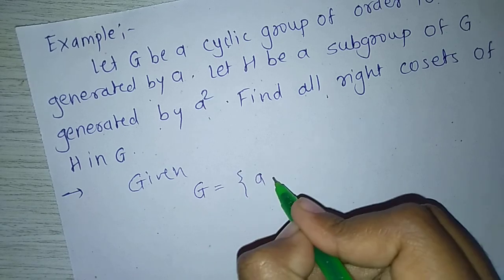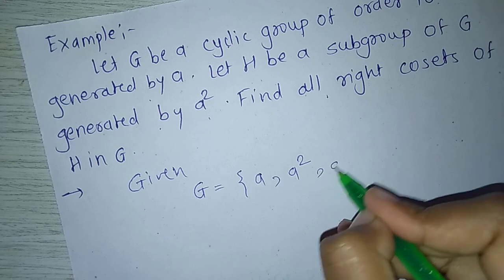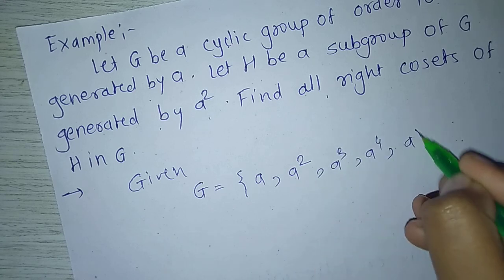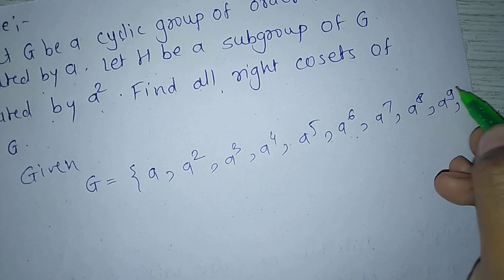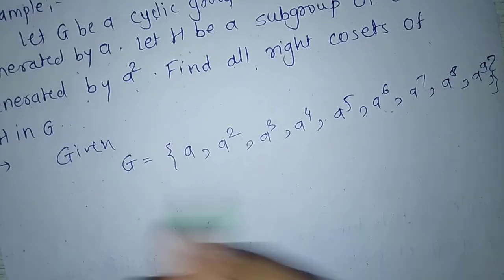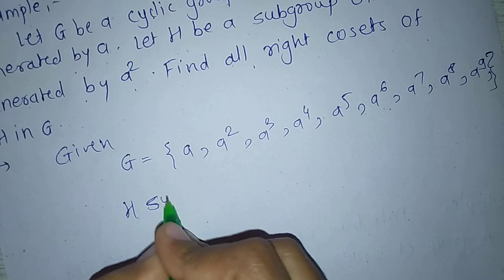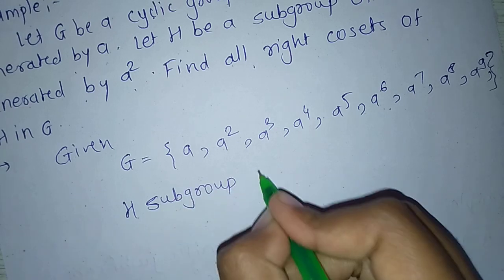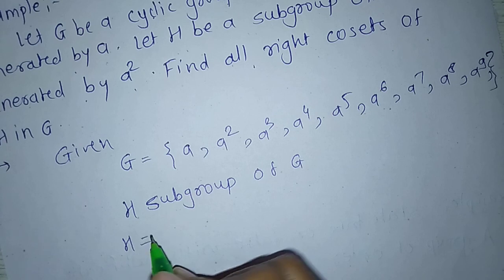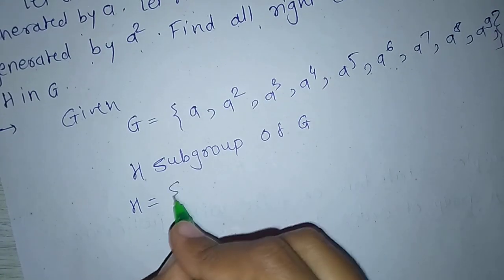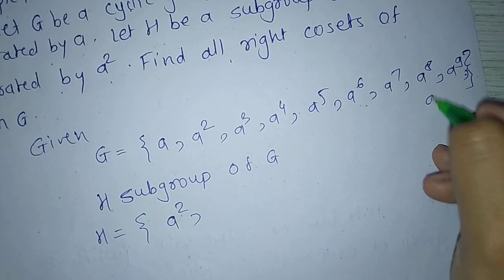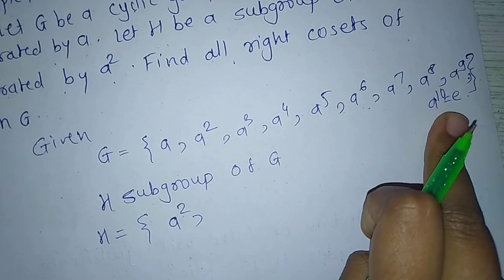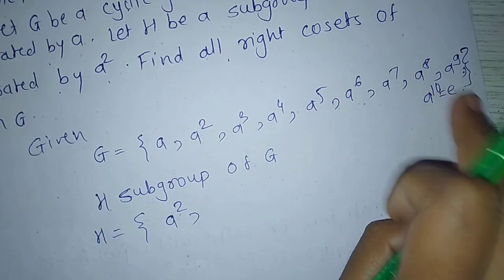means a squared, a cubed, a to the 4, a to the 5, a to the 6, a to the 7, a to the 8, a to the 9 and a to the 10 equal to identity. So we stop here. And H is a subgroup of G. H is generated by a squared. So a squared, a to the 9, a to the 10 equal to identity. Identity must be included in that group. So a to the 10 equals identity.